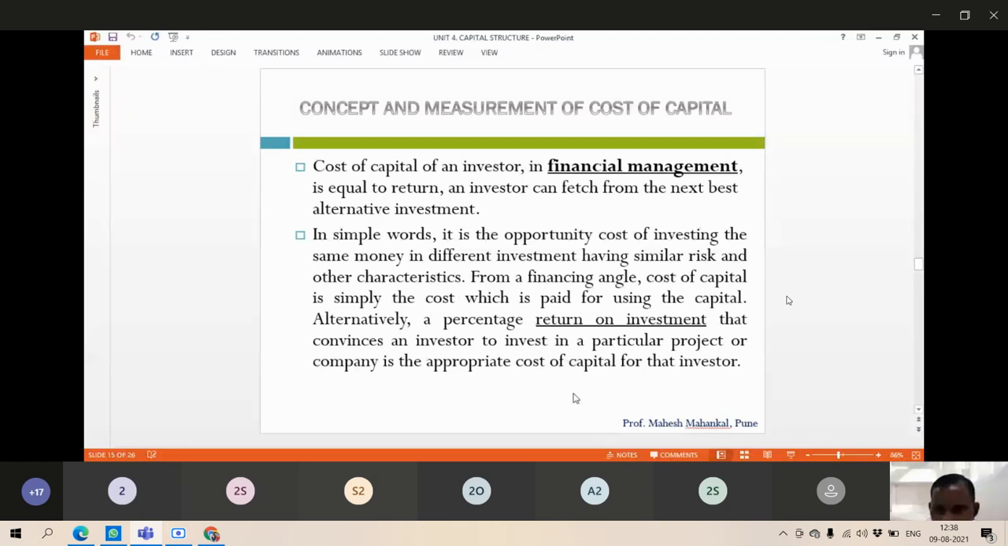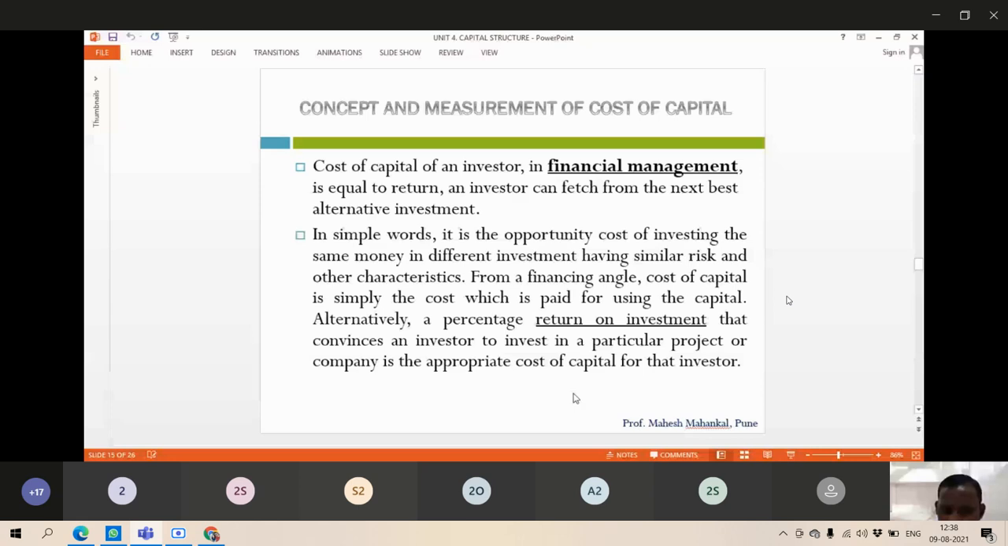An investor can pledge from the next best alternative of investment. If we are investing in Tata Motors, the manufacturing company, and say we are investing in Maruti, how much return am I going to get? Like 10%, they are expecting from any other source also. In simple words, it is an opportunity cost of investing the same money in a different investment having similar risk and other characteristics.